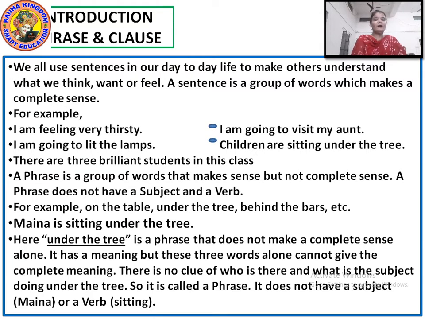The phrase is a part of a sentence, but it cannot stand on its own. If I only write the words under the tree, will you understand anything? Who is under the tree? What is under the tree? Right? Means a phrase is a group of words which does not stand alone, and the phrase does not have a subject or a verb.